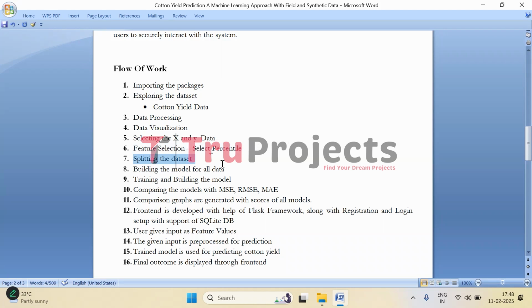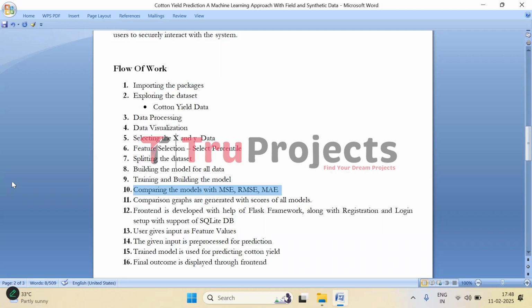The training set is used to train the model, and the testing set is used to evaluate the model performance on unseen data. Then comes building the model. So here different machine learning models like random forest, support vector regressor, LightGBM, neural networks are initiated. They are defined in this step. In the next step, that is training the model, each model is trained on the dataset, and the model learns from the past yield data to find patterns that can help to predict the future yields, that is cotton yields.